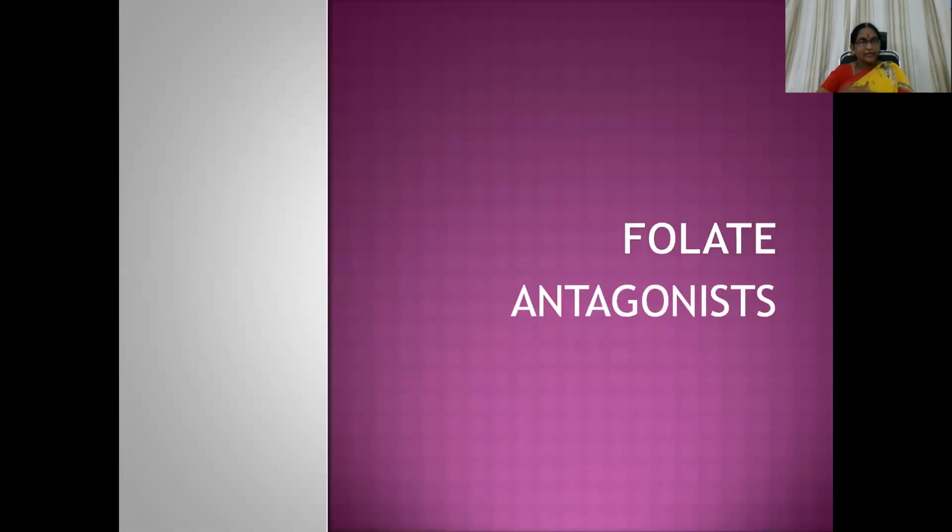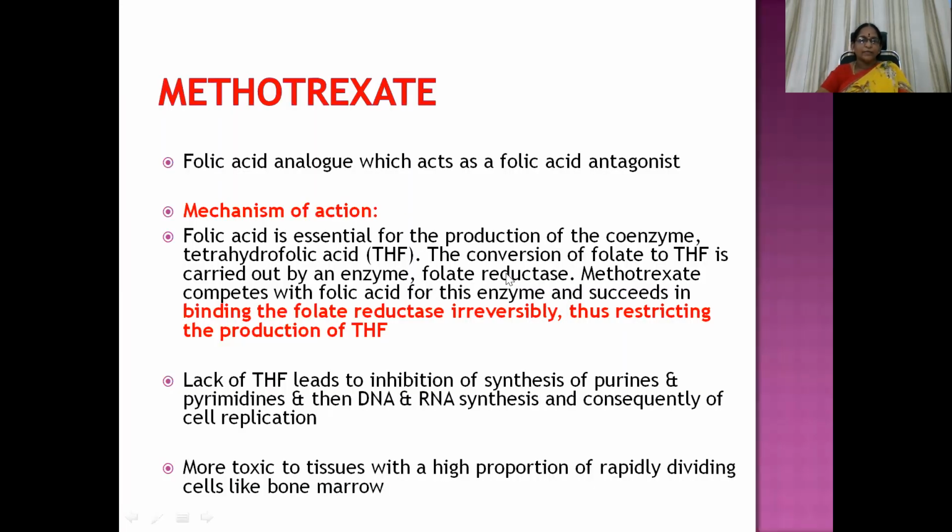So then coming to the folate antagonist, methotrexate molecule. It is a folic acid analog which acts as a folic acid antagonist. Analog acting as antagonist means they have a similar chemical structure compared to that of the folic acid molecule. Mechanism of action: folic acid is essential for the production of the coenzyme tetrahydrofolic acid. The conversion of folate to tetrahydrofolate is carried out by the enzyme folate reductase. So this folate reductase is going to be inhibited by the methotrexate molecule.